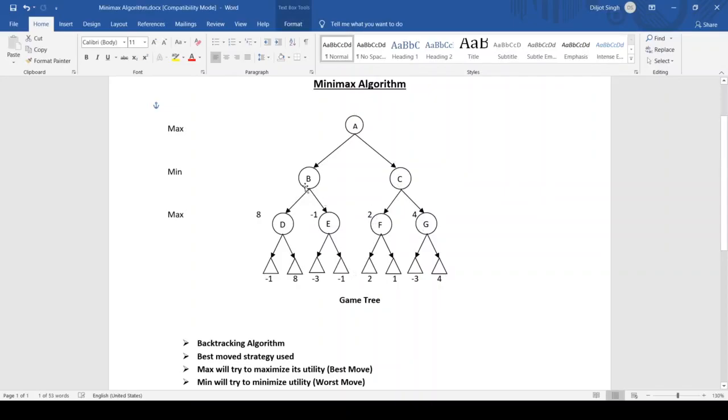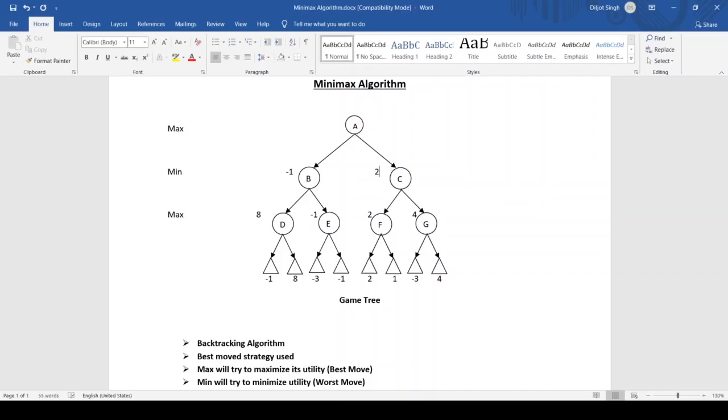So min will try to maximize its utility and minimize ours. So min will definitely choose the minimum value. We are having two values, 8 and -1. So min will go to E, that is, it will choose -1. Similar is the case with C. It will also choose the minimum value, that is 2.